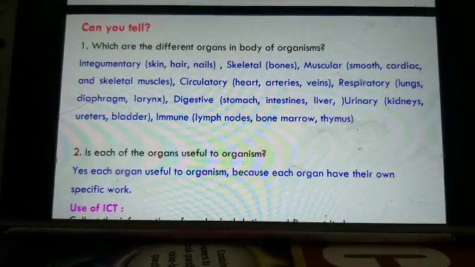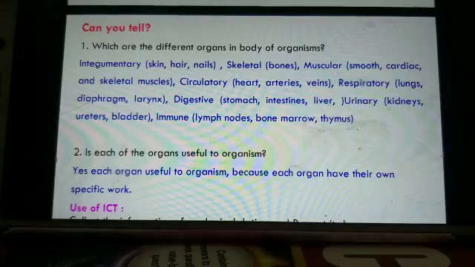You know there are so many organs: the integumentary organs like skin, hair, nails; the skeletal system, bones; the muscular system, smooth, cardiac and skeletal muscles; the circulatory system, heart, arteries, blood vessels, veins; the respiratory system, lungs, diaphragm, larynx; the digestive system, stomach, small intestine, large intestine, liver; the urinary system, kidney, ureter, bladder; the immune system, bone marrow, and limbs.